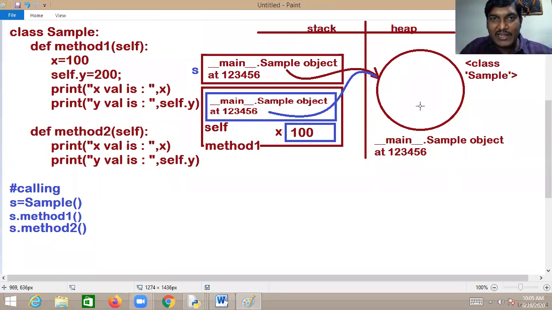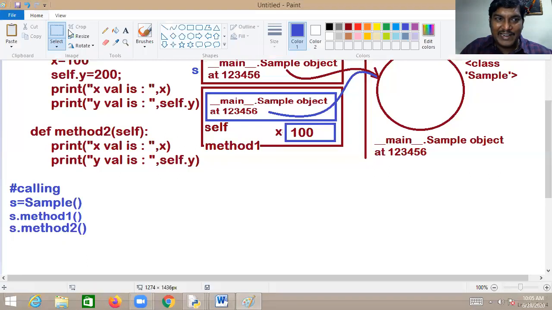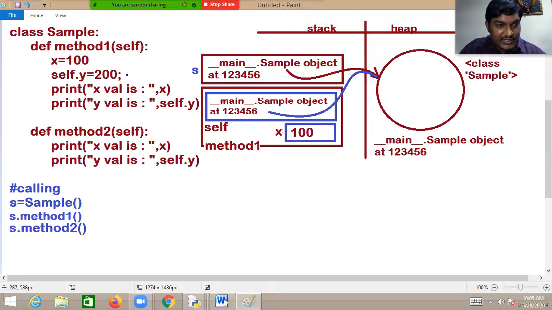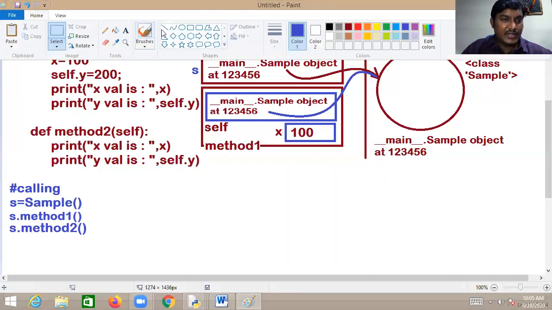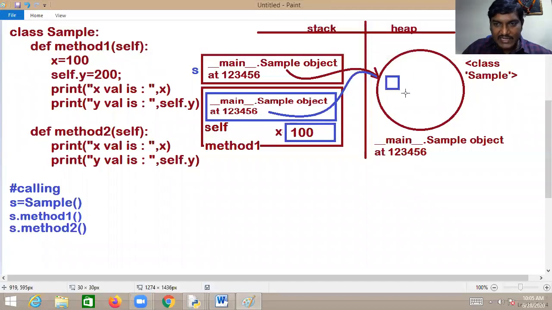Now it will ensure: y is there or not there? Not there. Then it will create it. Can you notice that? You are assigning or you are printing? You are assigning. Assigning means first the variable is created, then it will be assigned. Now memory gets selected for the variable y, and it will be initialized with 200. This is what exactly happens. I hope you understood that this is a case, this happens.